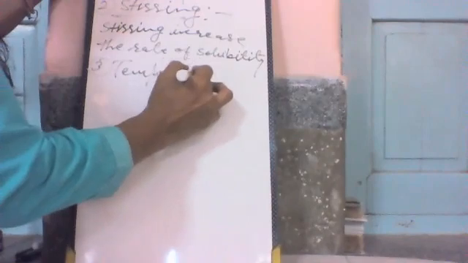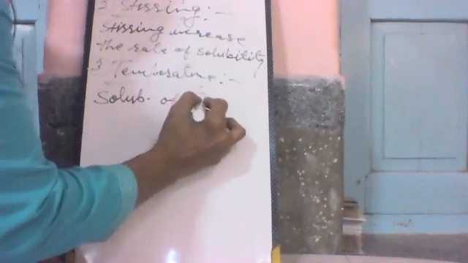And the last one is temperature. We know that on increasing temperature, the solubility also increases. On heating, we can dissolve sugar easily as compared to cold water. The solubility of gas in a liquid always decreases.